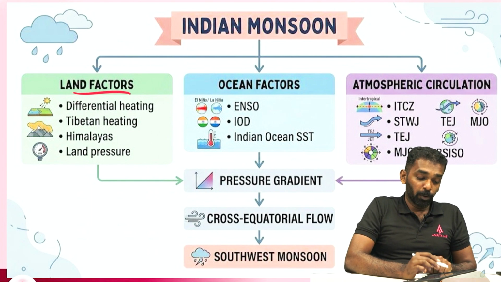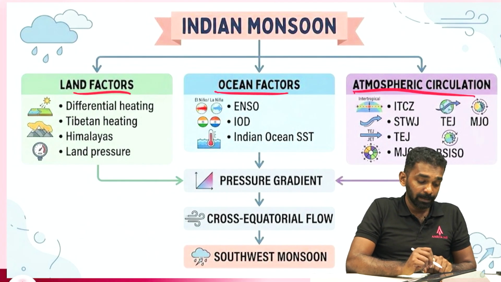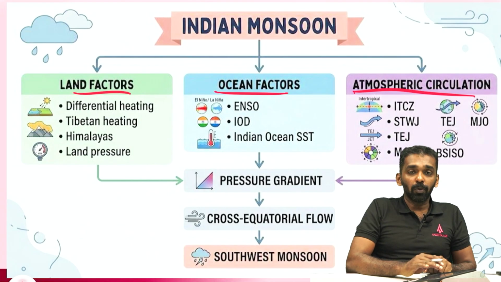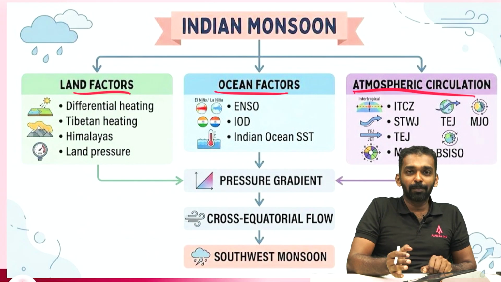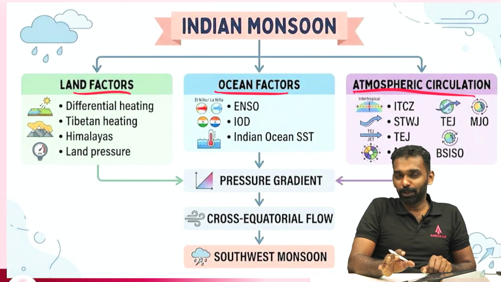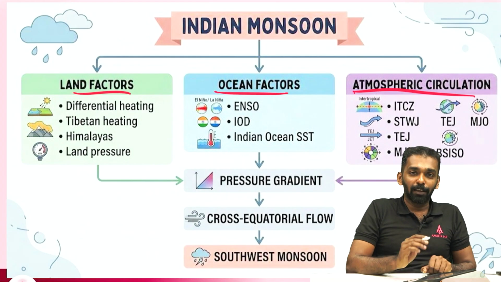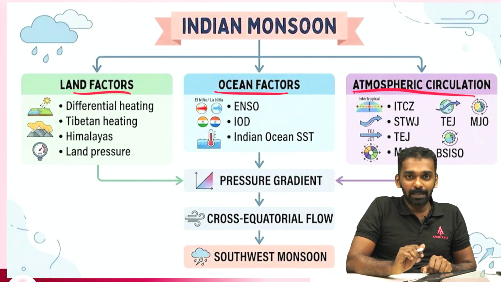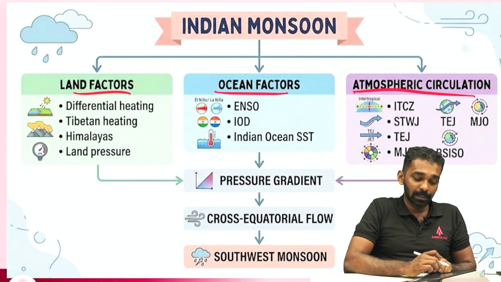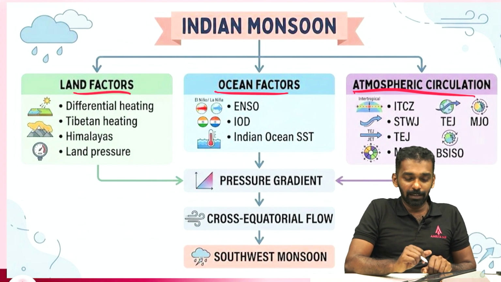We have important land factors, ocean factors, and atmospheric circulation patterns. The monsoon is a result of all these factors, but the adverse impact of some factors can reduce the monsoon. So just go through the factors given here, and if you want any of the factors to be discussed separately, please let me know in the comments. I'll discuss any of the factors, or even the monsoon topic itself, if you request.